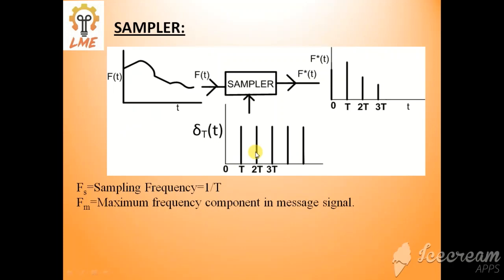So if your input has any component with frequency 11 hertz, 12 hertz, 13 hertz or anything higher, you will pass this input signal through a low pass filter of cutoff frequency 10 hertz. Clear?